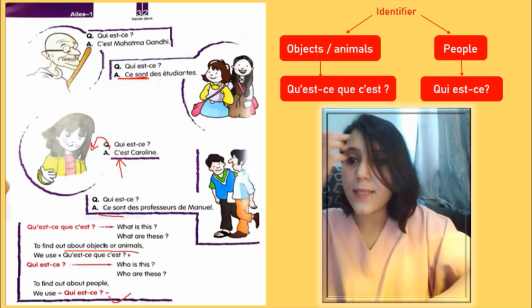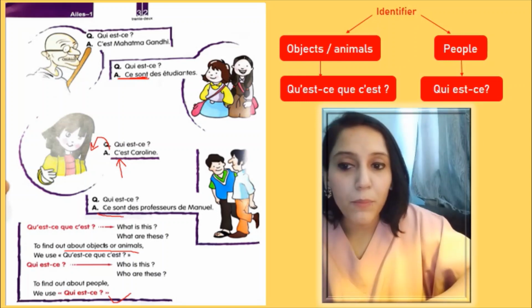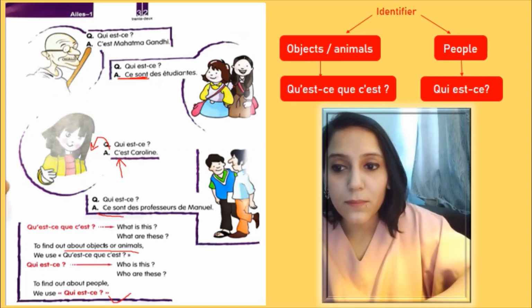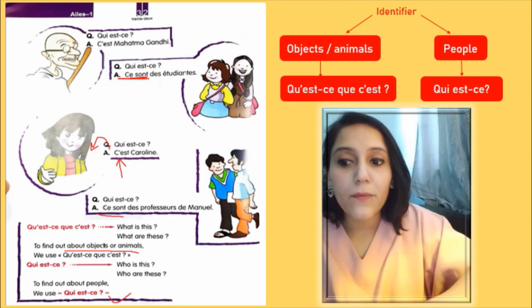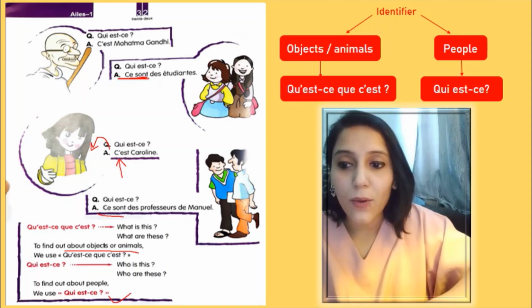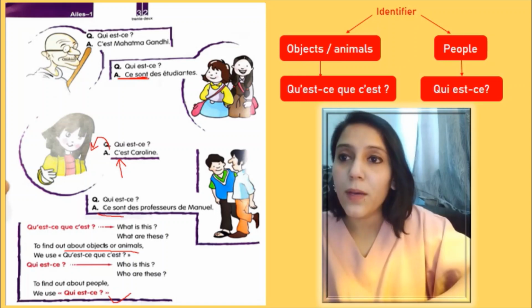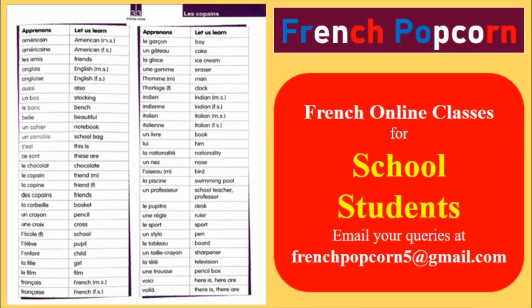Now here, qu'est-ce que c'est? What is this or what are these? To find out about objects or animals, we use qu'est-ce que c'est. Qui est? Who's this? Who are these? To find out about people, we can use qui est. Now I hope this is clear to all of you. So now let's do the question answers, all the exercises.